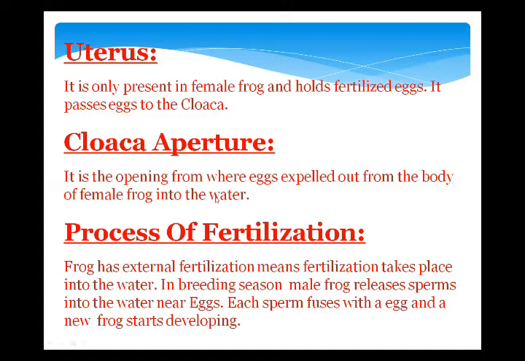So pollen grains are male gametes, ovules are female gametes, but the fertilization process occurs inside the ovary. This is called internal fertilization. But in frog, the fertilization process is external and it is a spontaneous process.